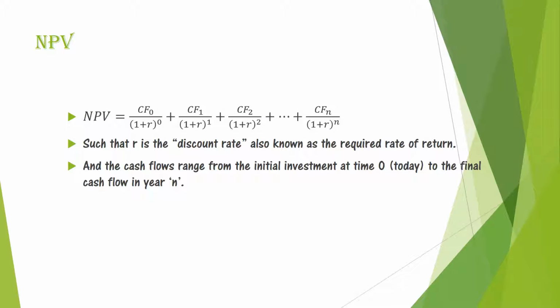The formula for net present value looks a little messy at first, but as we'll see on the next slide, it's not that difficult to use in practice. There are 2 rules for using the formula, which is that R is the discount rate, and the cash flows range from year 0 to year N, which is the final year of the investment.